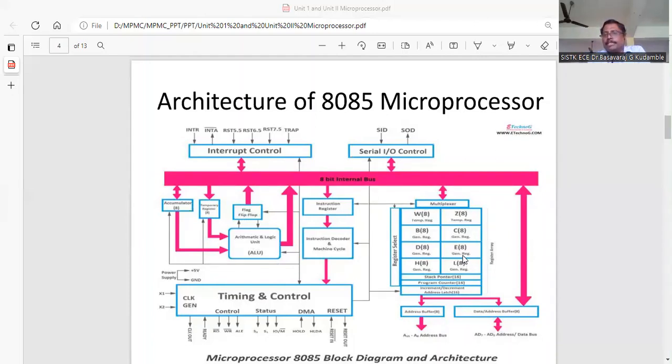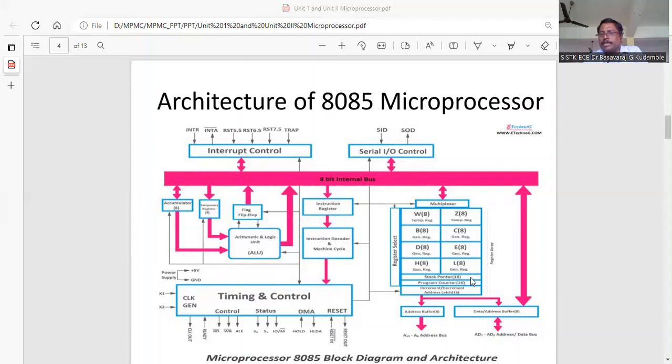Then we have the register set, as I told you. W and Z are temporary registers. These are not accessible to the programmer. And we have B, C, D, E, H, L. Each of these is of 8-bit capacity, meaning each is going to store 8 bits of data.